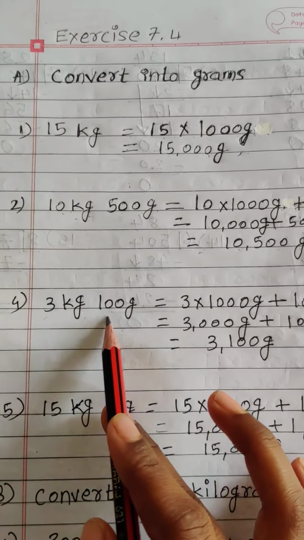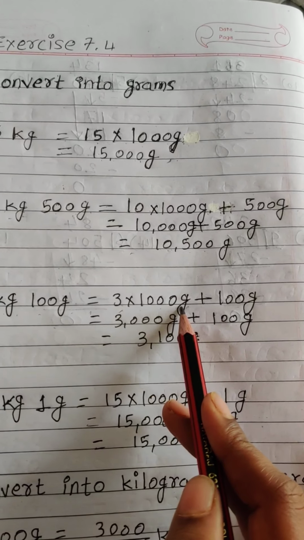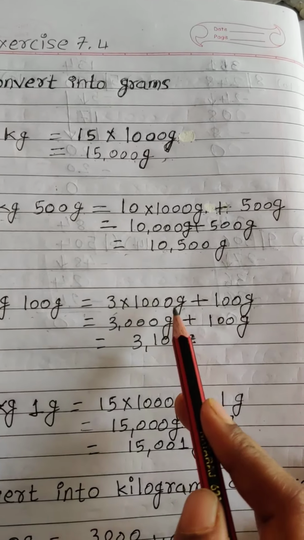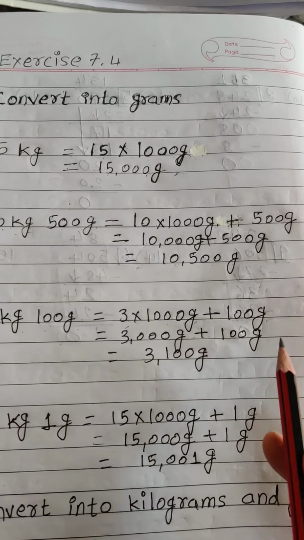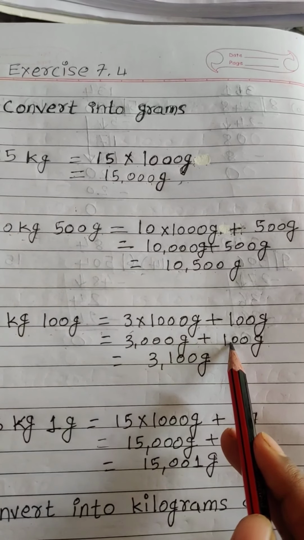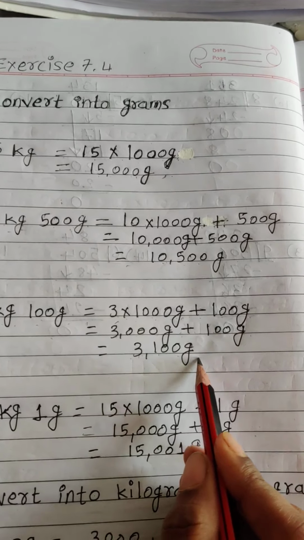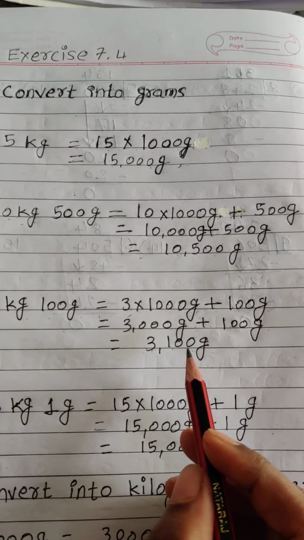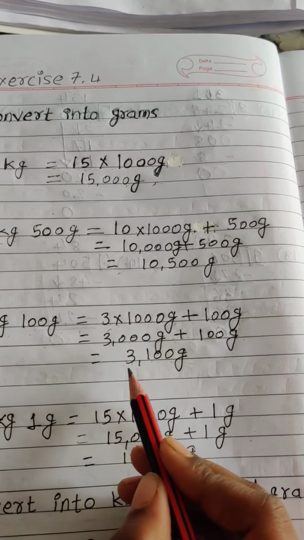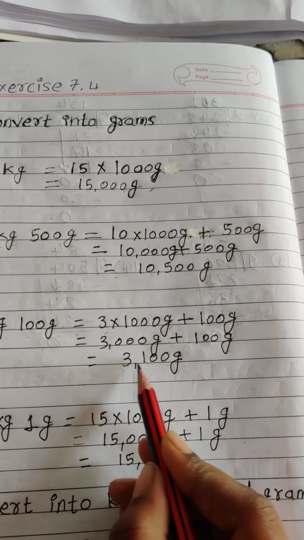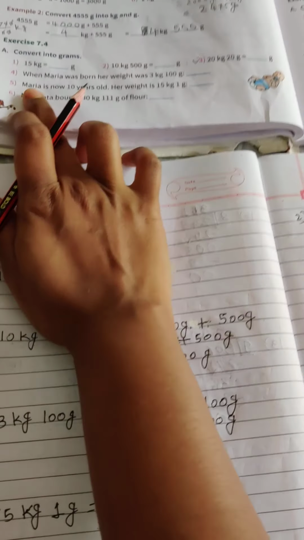3 kilogram 100 grams equal to 3 into 1000 grams plus 100 grams. Now 3 into 1000 grams equal to 3000 grams plus 100 grams. After adding 3000 plus 100 grams, we will get 3100 grams. So how much was the weight of Maria? Maria's weight was 3100 grams. Okay. Now look at example number 5.